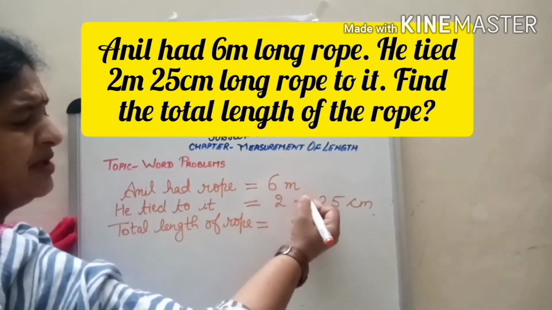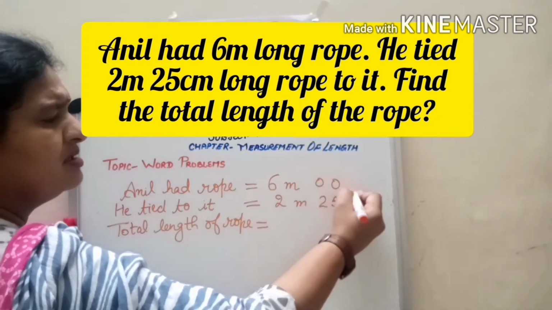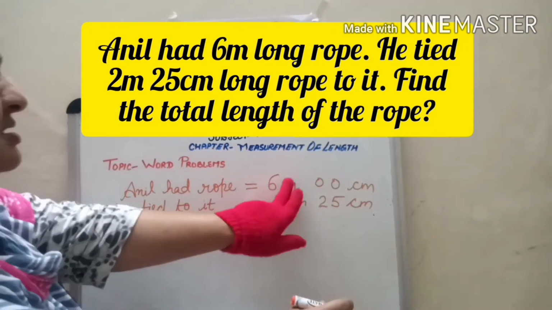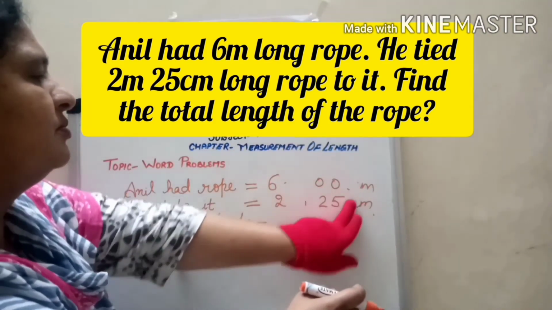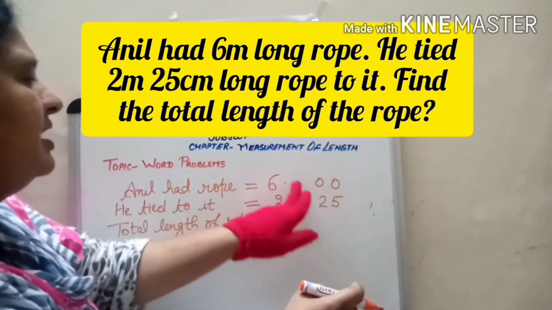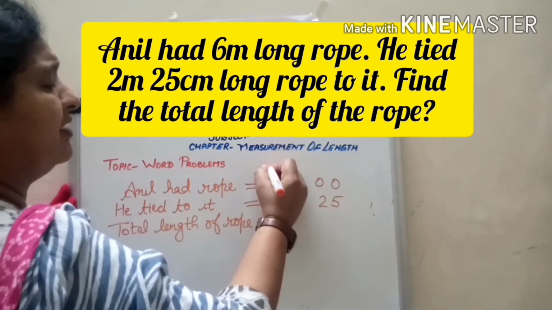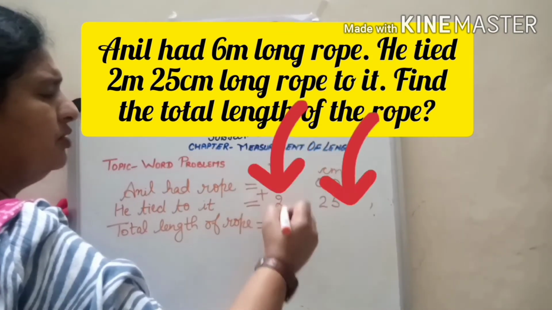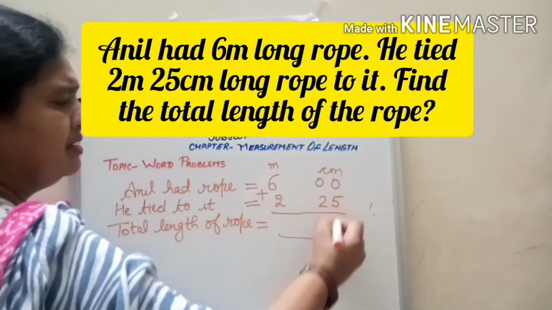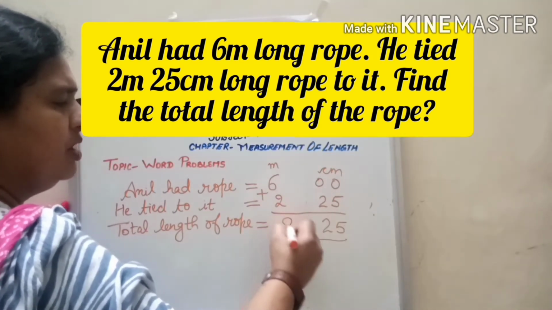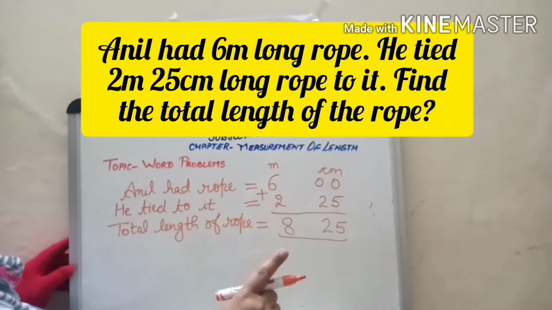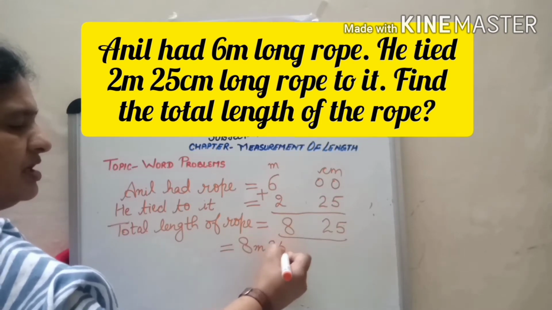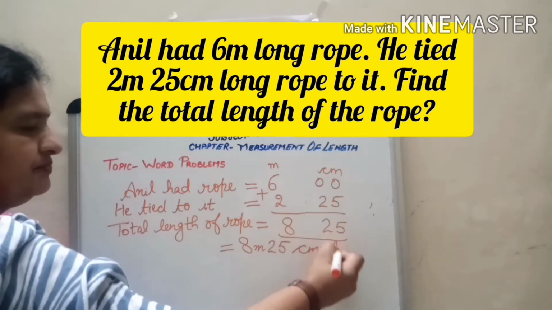Now there, 6 meter has no centimeters, so we can write 0 centimeter. Either you can write units on the top like this. You can leave one box in between meter and centimeter, or you can write on the side like I have written earlier, or you can write like this. Don't forget to use the plus sign, children. Then 5, 2, 8. Now we have to write the answer, children, separately. Equal to 8 meter 25 centimeter is the answer.